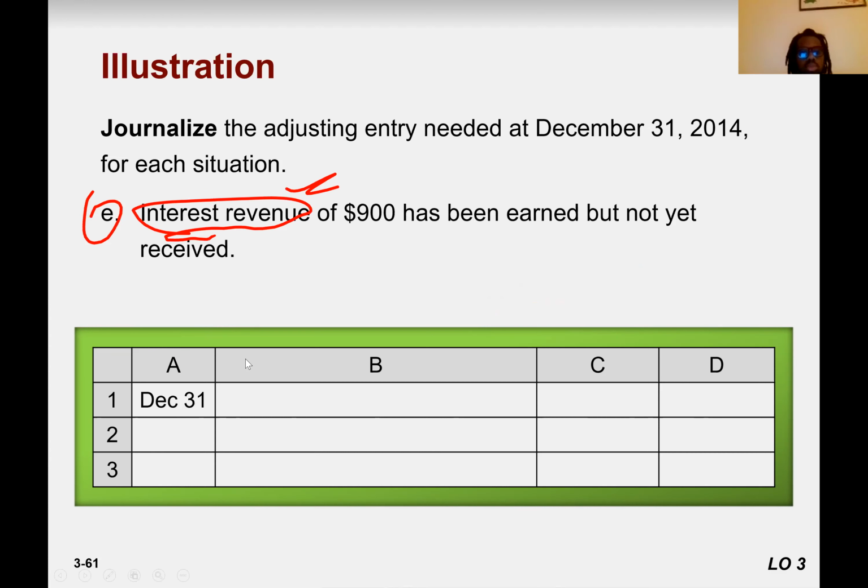Otherwise, it's going to be very hard for you to make an entry, post into the T accounts, and then the income statement and the next stuff. It's going to be very hard for you to reach the balance sheet. Okay, everyone?